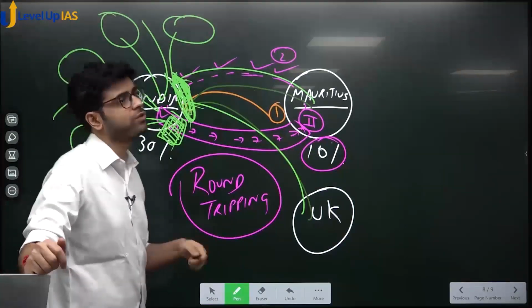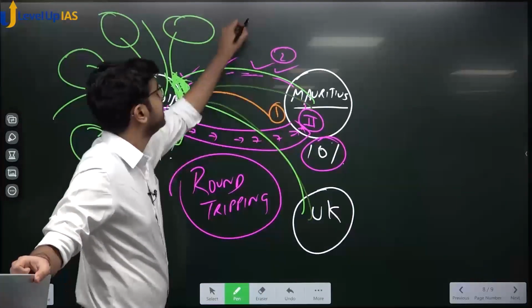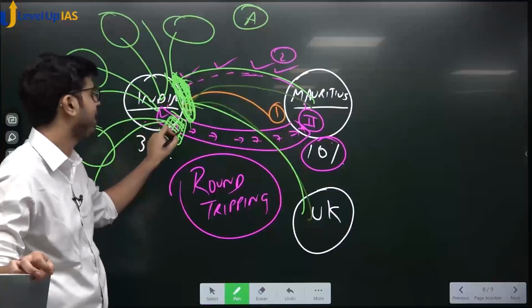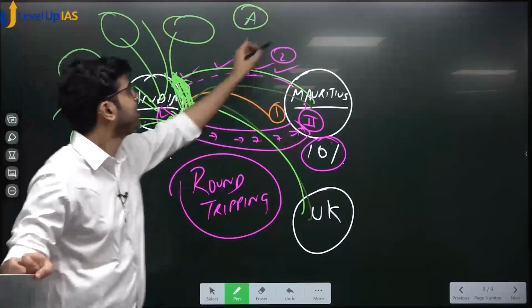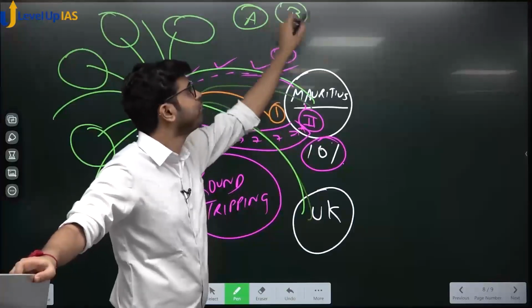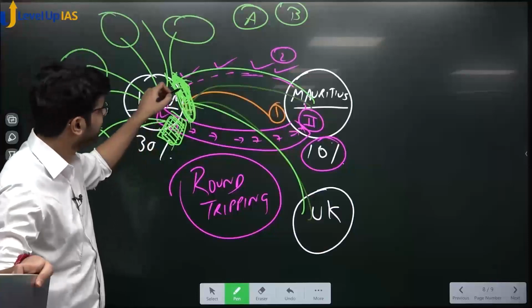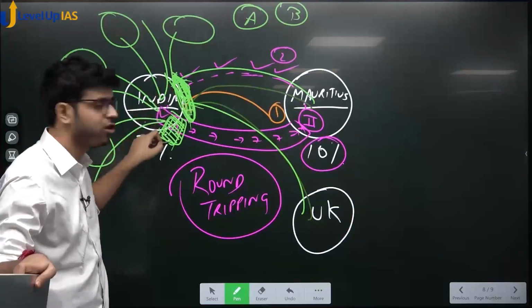But genuine ones who want to stay for a long time, let's say person A wants to invest for at least 5 years. He will pay tax once, and after 5 years, he'll pay tax and he'll leave. Person B puts and removes money 5 times in a day. He will not do this. He will not come here. 5 times he would pay tax, and 5 times he would pay tax.